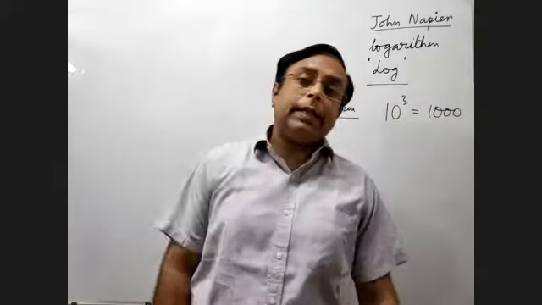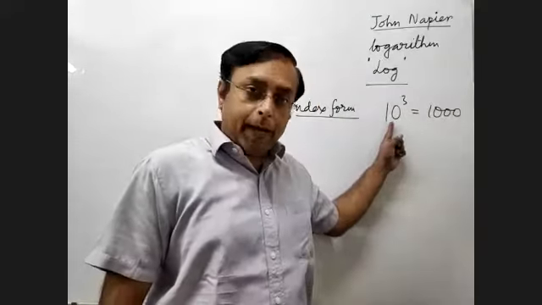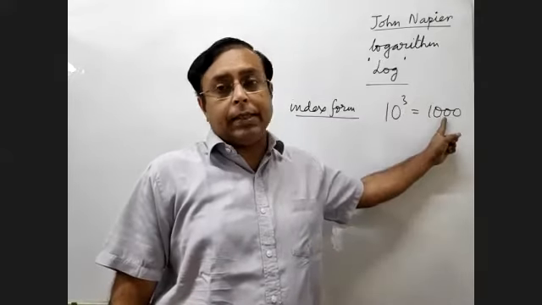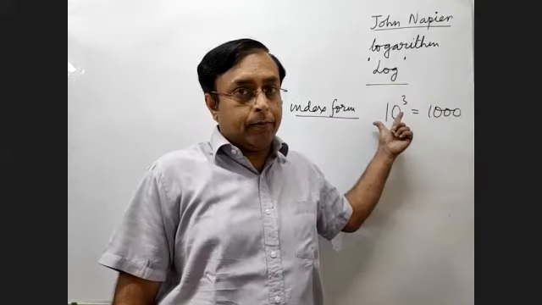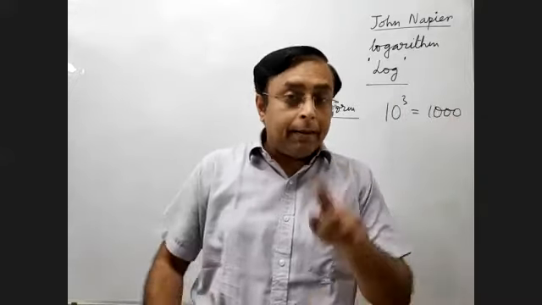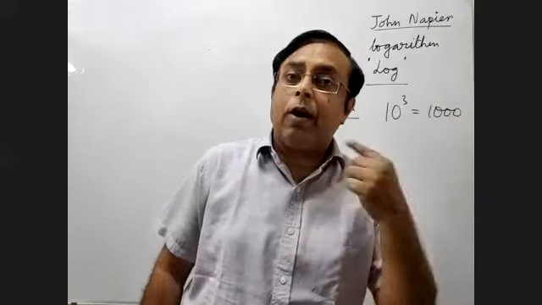So the way we read is that this is the base of the number, this is the index of the power, and this is the result of the manipulation. That is the index manipulation, the result is 1000. This same relation is written in log form also.